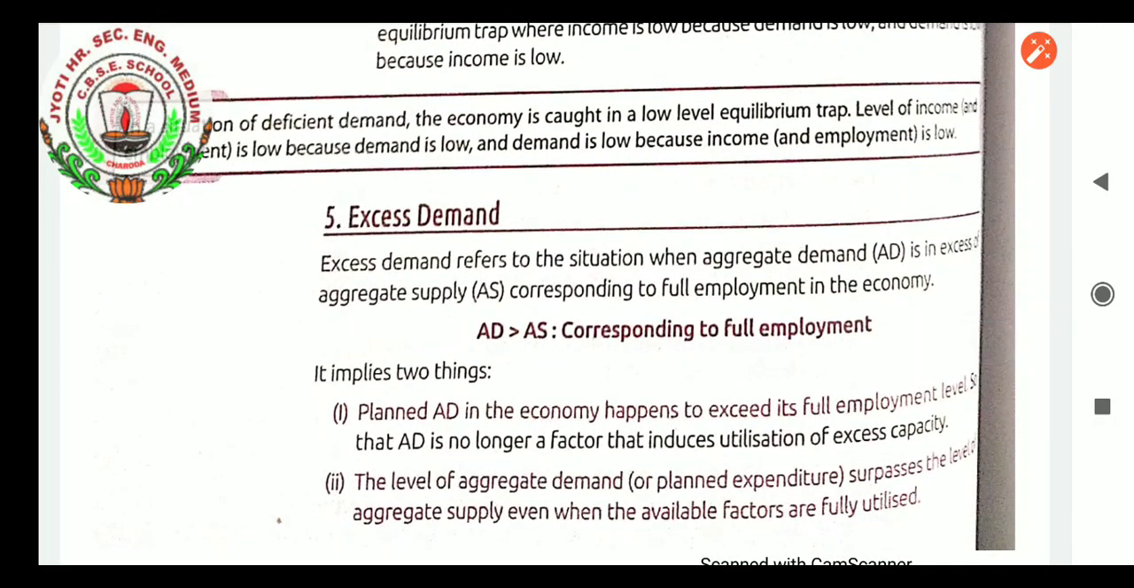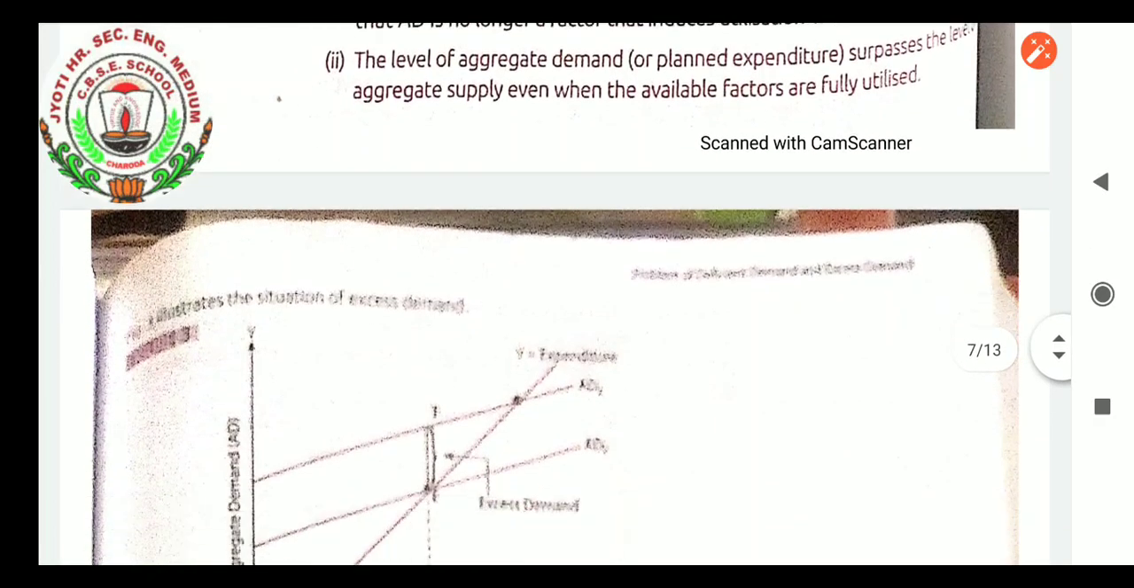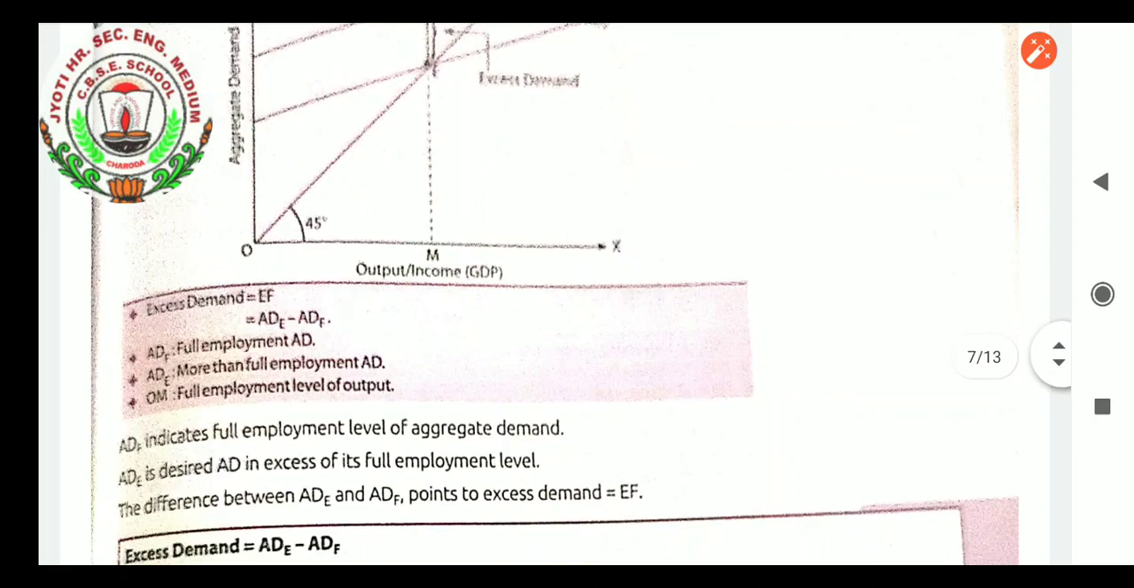So you can underline these red lines and note them down. If a question asks what happens when excess demand is there, you can write that planned aggregate demand in the economy happens to exceed its full employment level, and second, the level of aggregate demand or planned expenditure surpasses the level of aggregate supply. So these are the two causes. Now we will proceed to the next.